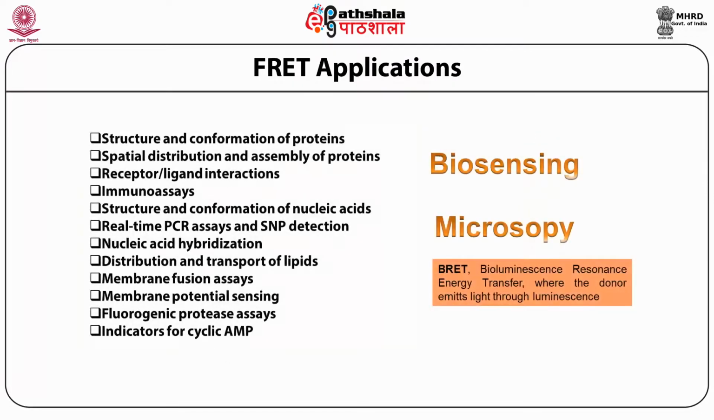We give you the important applications of FRET, for example, structure and conformation of proteins. It is used for spatial distribution and assembly of proteins, receptor and ligand interaction, immunoassay, structure and conformation of nucleic acids, real-time PCR, SNP detection, nucleic acid hybridization, distribution and transport, membrane fusion assay, membrane potential sensing, fluorogenic protease assay, indication of cyclic AMP, biosensing, and microscopy.